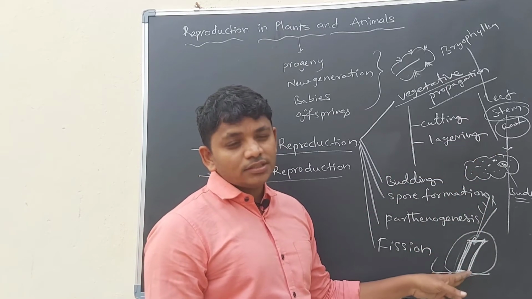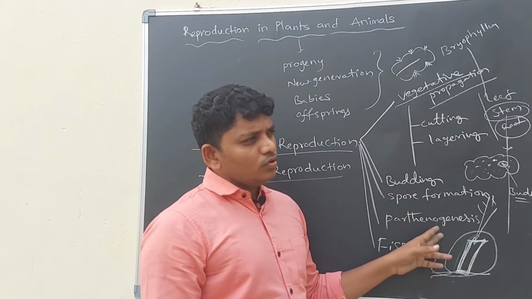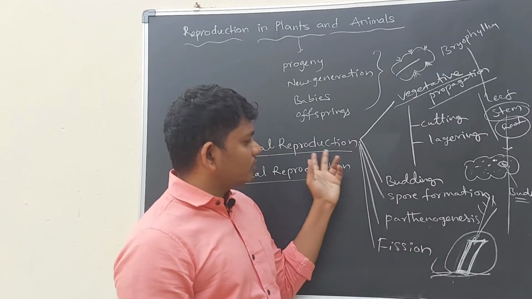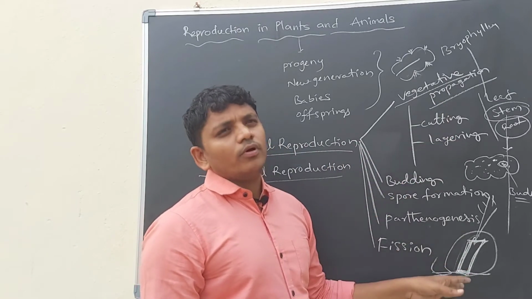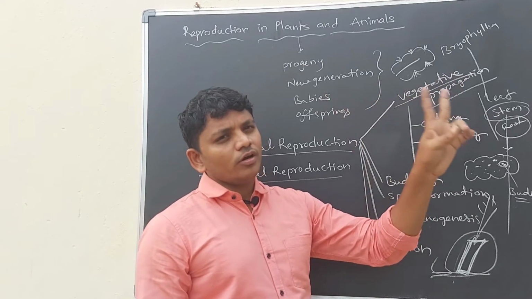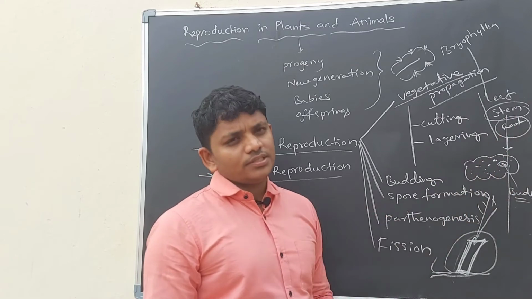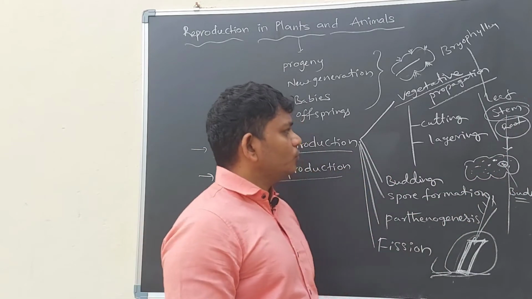It will grow like its parent. So it is also a type of asexual reproduction. In this type, no two organisms are involved. A single organism is producing new offsprings or new generations.